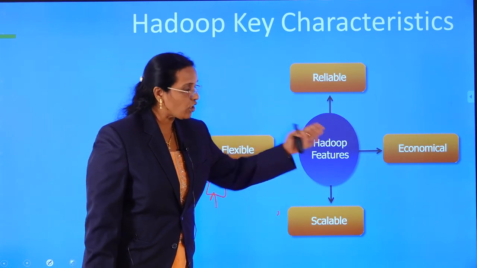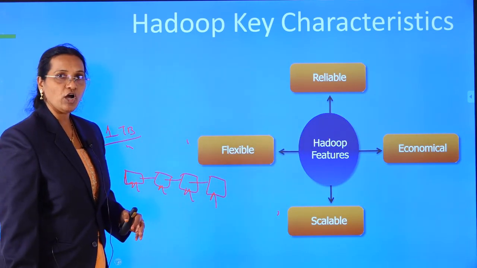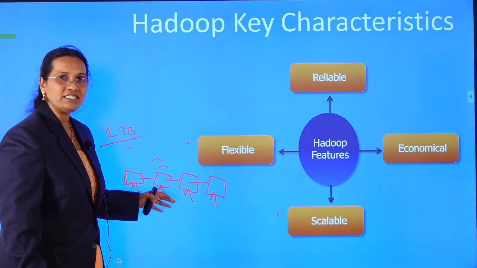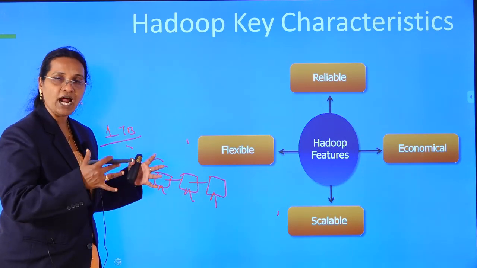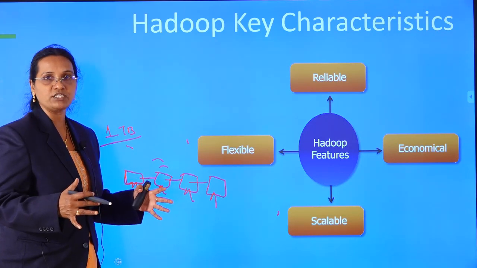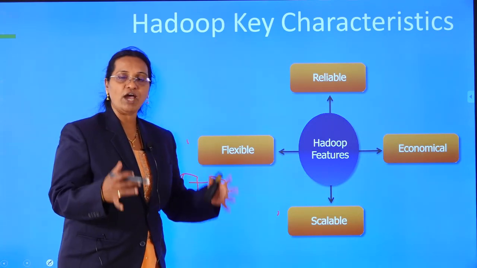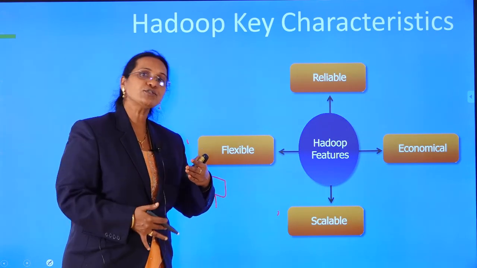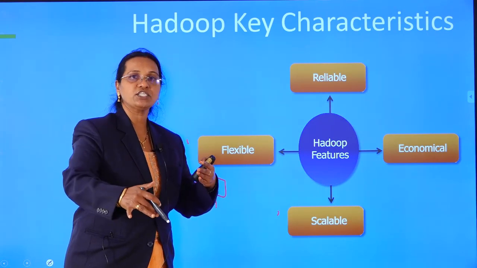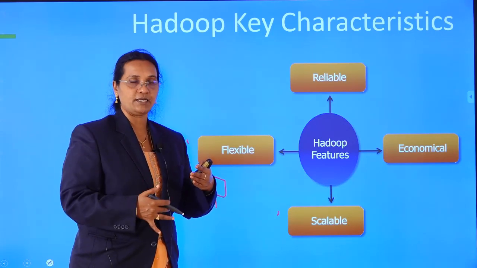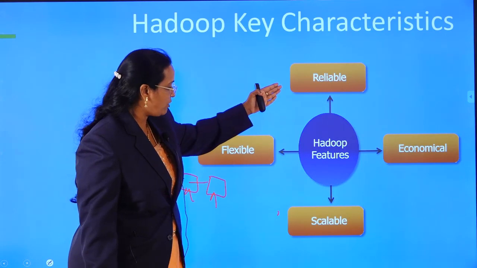And moreover, it is economical. Why? Because these nodes are commodity cluster machines. That means they are cheap computers, their hardware is cheap. You don't require any specific configuration to make a Hadoop cluster. Whatever lower level machines you have, you can make use of them, put them together as a cluster, and use whatever power they have for the processing. And it is reliable software.